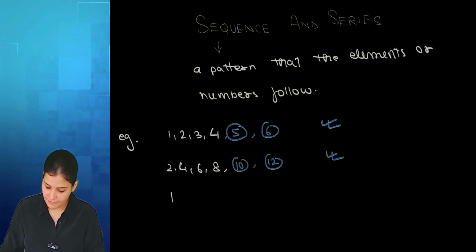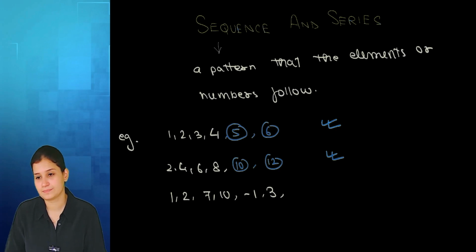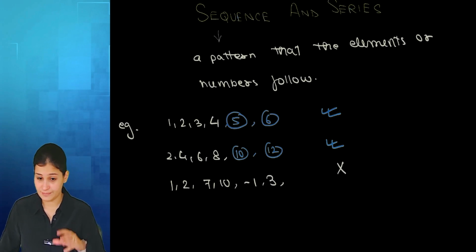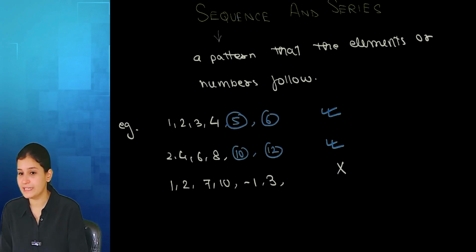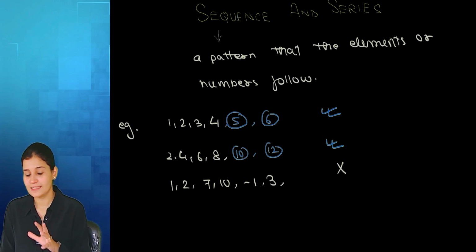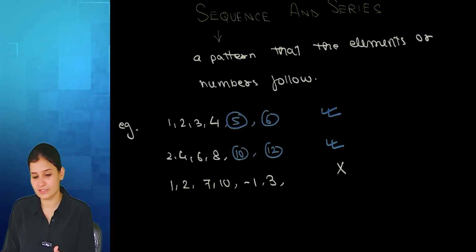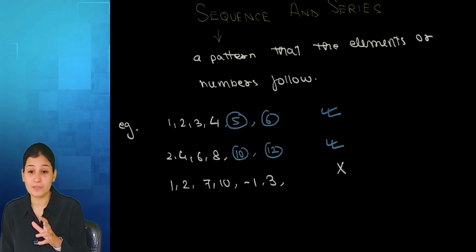If I say 1, then 2, 7, 10, minus 1, 3, can you predict the next term? No, it is not a sequence. See, right now you said no very easily. In some cases, take some time. This I accepted because I knew that the answer is no. But take some time because some of the patterns may not be so easily visible to you all.